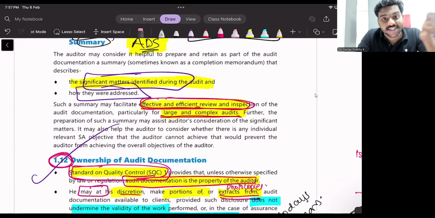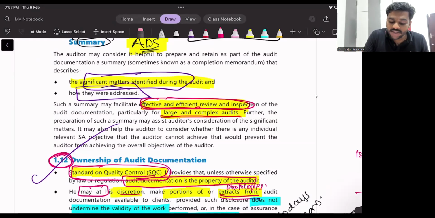It is useful for large and complex audits. For an audit of small entities, nobody will prepare a summarized version. See, why do I ask you to prepare short notes for audit? Because you have a lot of theories to learn. So that's why I ask you to prepare audit short notes. Same way, only for the audit of large companies will we prepare the ADS, the audit documentation summary.